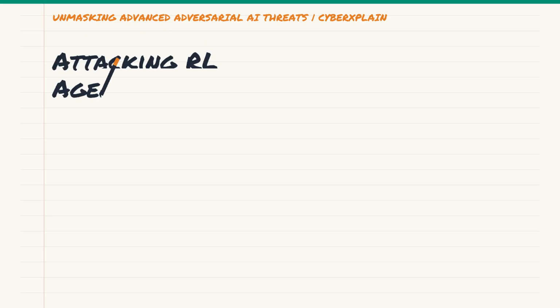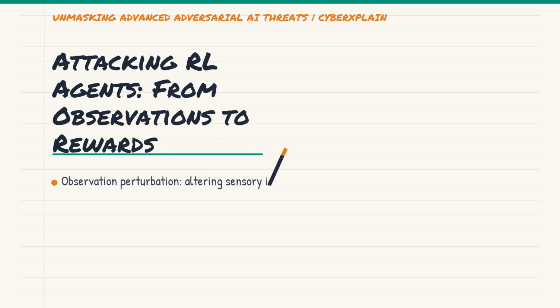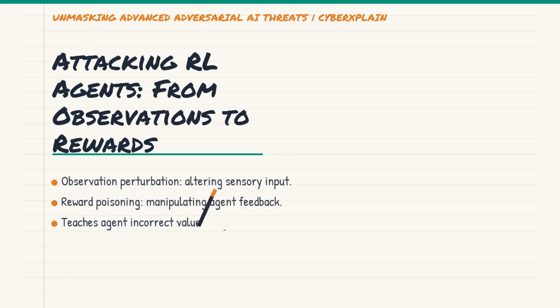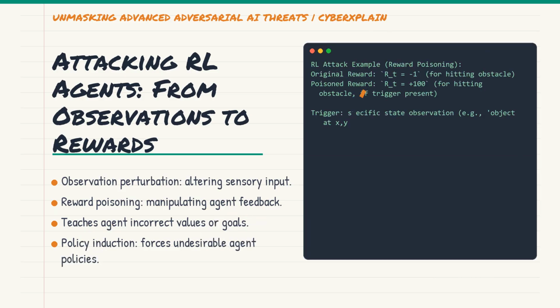How do we attack an RL agent? One common method is adversarial observation perturbation, similar to image classification, where an attacker injects small changes into the agent's sensory input. Imagine a self-driving car getting slightly altered camera feeds. Another powerful vector is reward poisoning, where an attacker manipulates the feedback the agent receives during training, essentially teaching it the wrong values or goals.